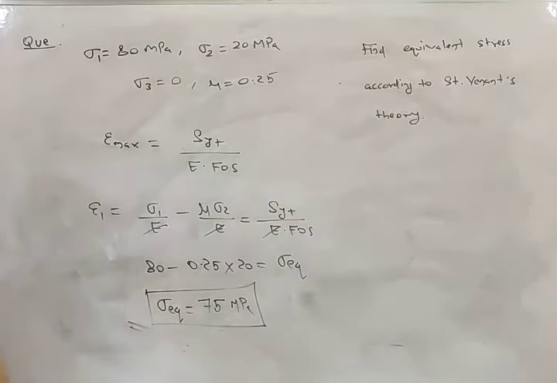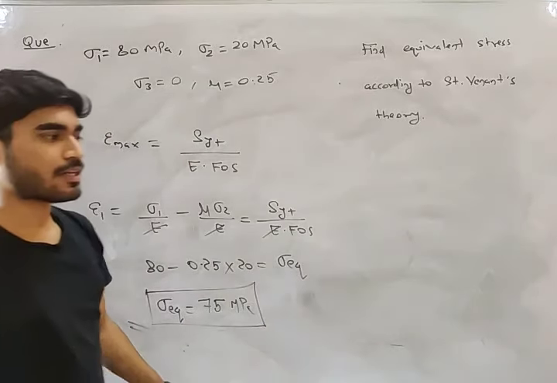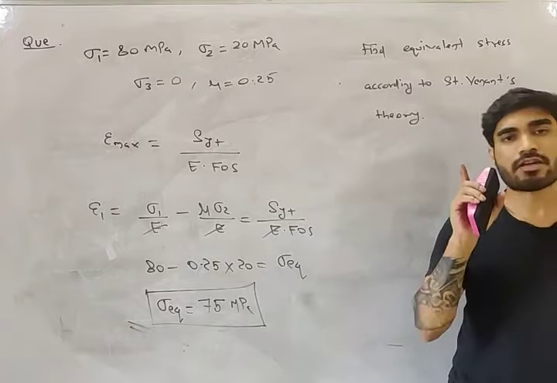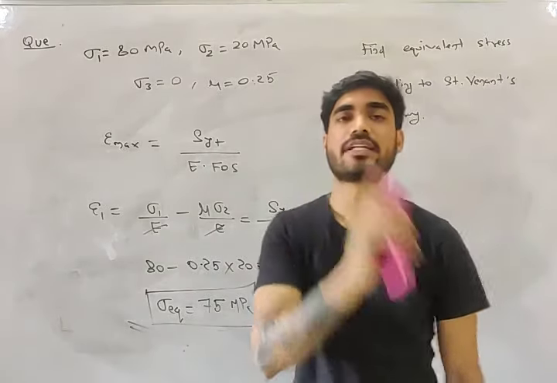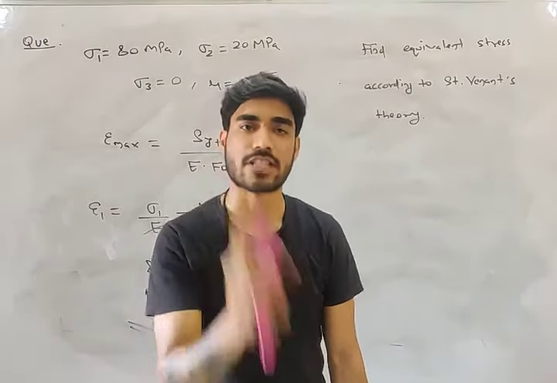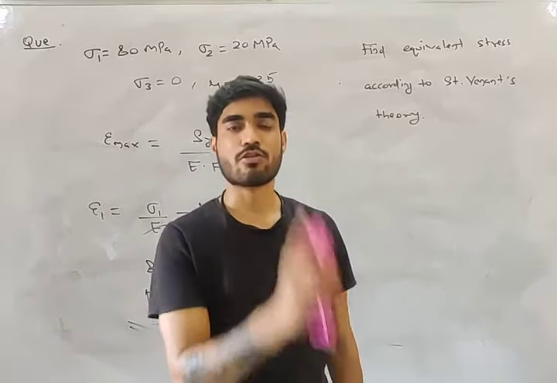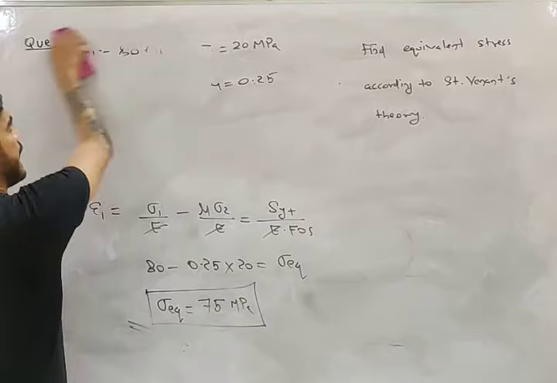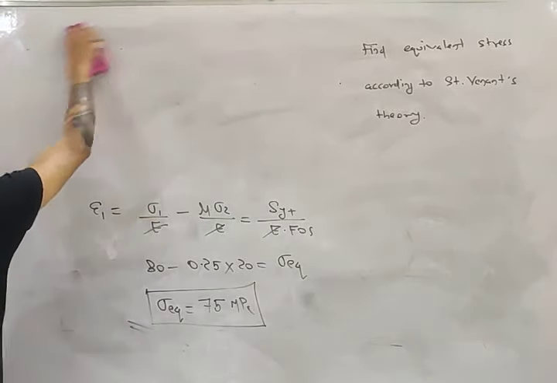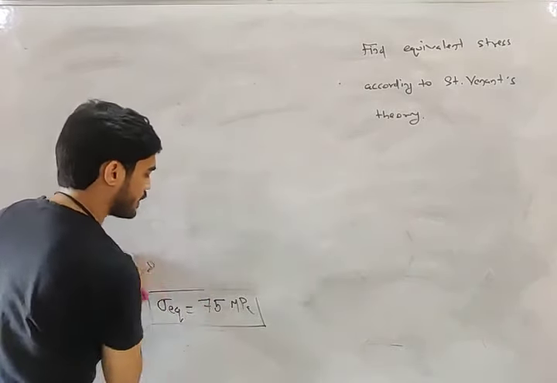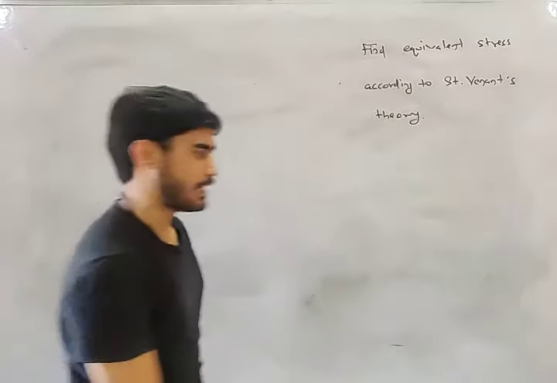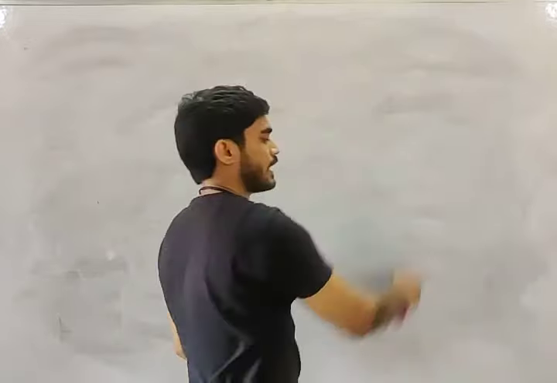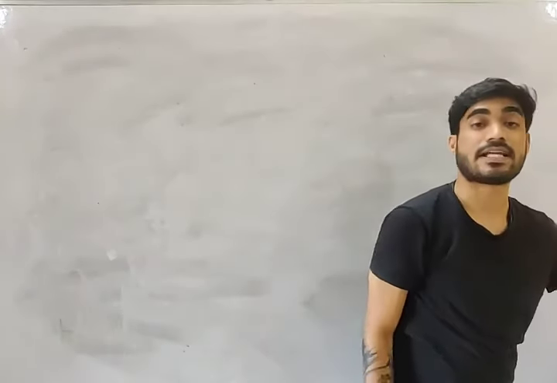We will solve those numericals tomorrow. Theories of failure is not finished, my friend. We still have some more concepts related to theories of failure, and some more numericals to solve. So we will solve them tomorrow. This was all for today's class. I hope you remember what we studied today. We saw three theories of failure: maximum normal strain theory, maximum strain energy theory, and the most important, von Mises theory.